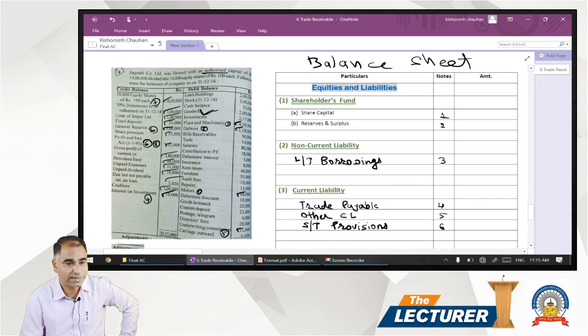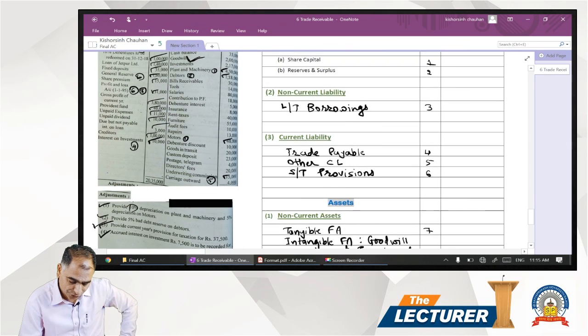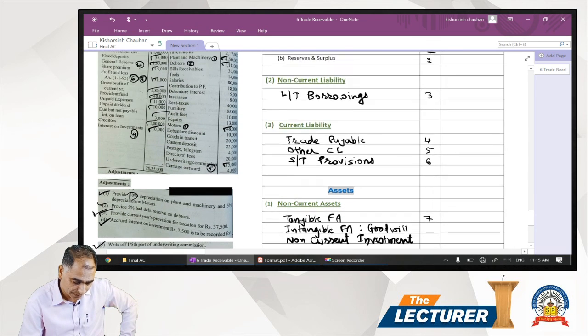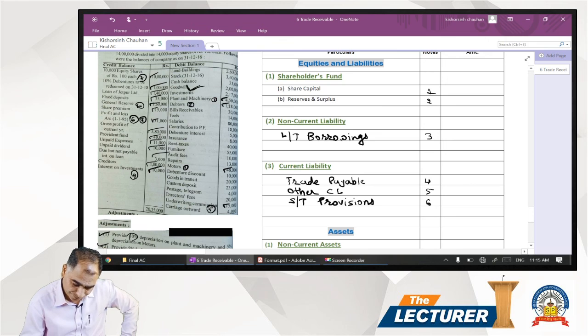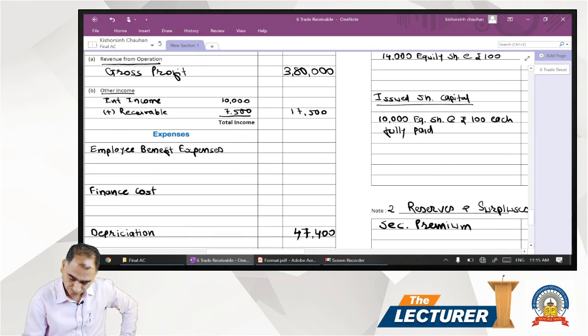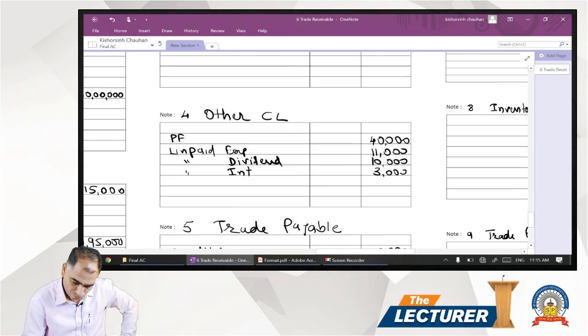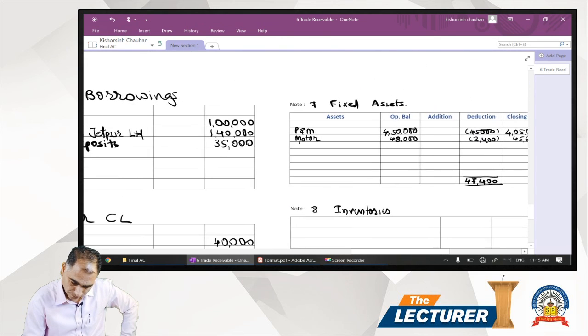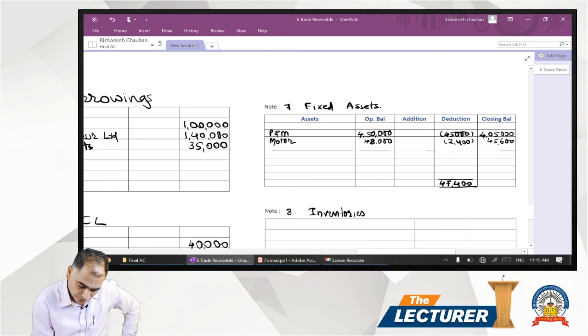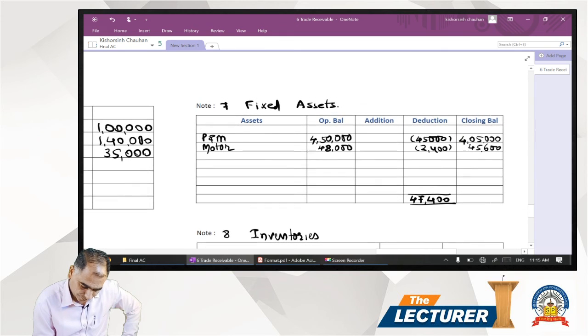Land and building, it's a fixed asset. We have a separate fixed asset schedule. 7th, we write 7th over there, land and building. So it's 7th one.